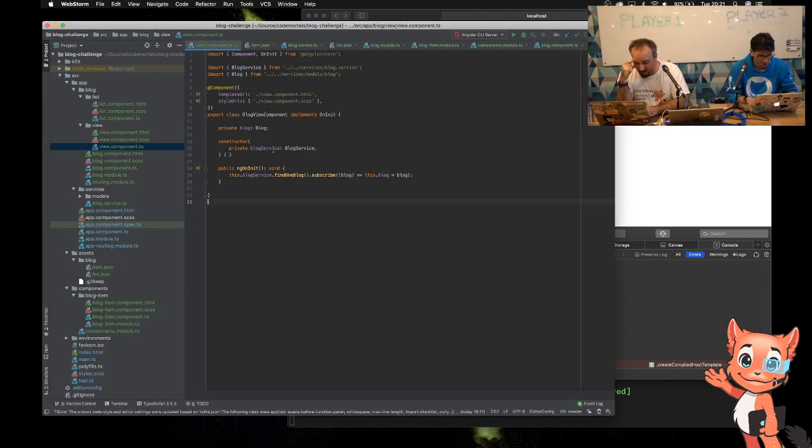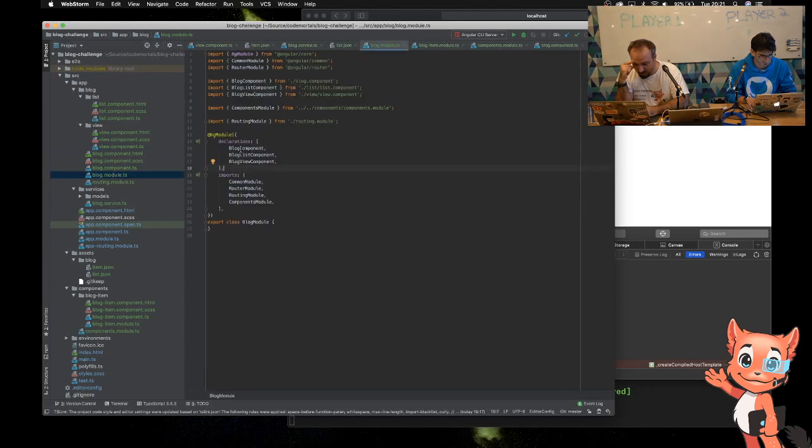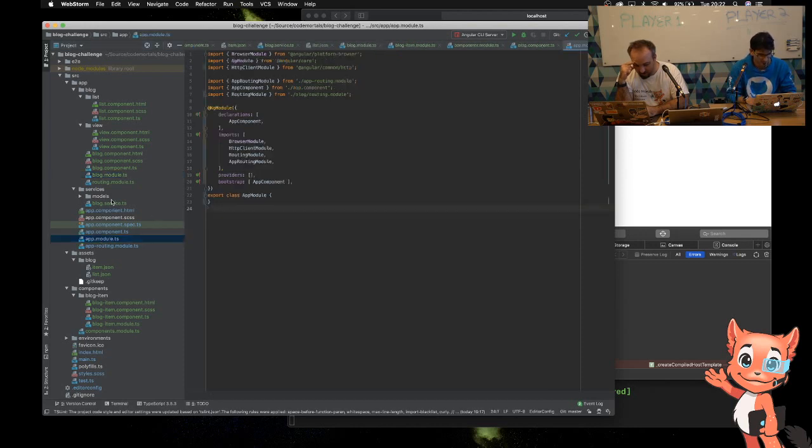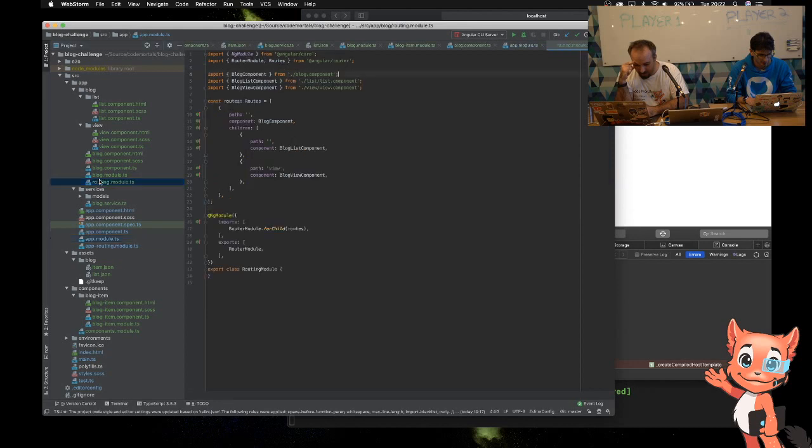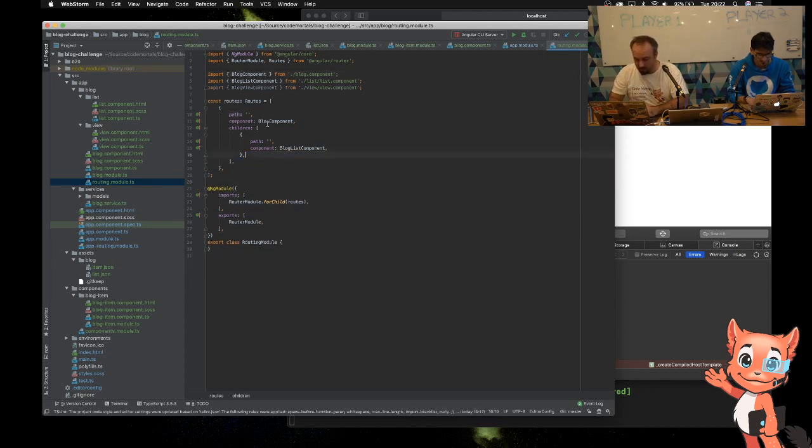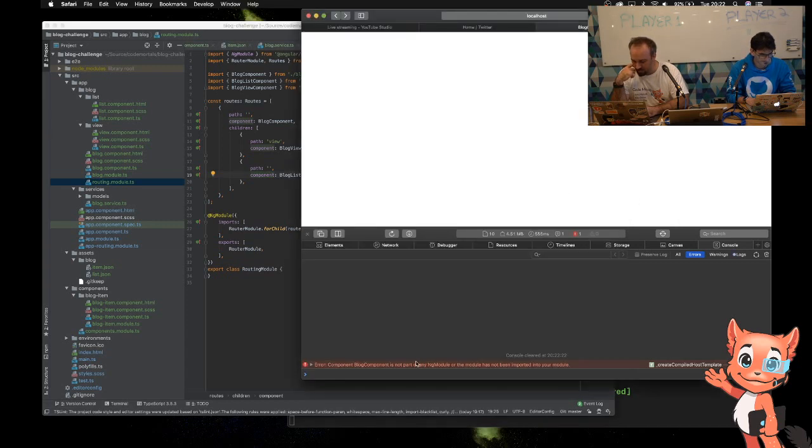Blog view component, we've got blog service, that all looks fine. It's something about the module. Declarations, blog list, blog view, they're all correct. The app module looks good. Routing module, we don't need to declare it there, we just need to call it in as a child, which looks fine. Although saying that, that might be the wrong way around. You should put the empty ones at the end generally, but I don't think that's going to be causing this problem.